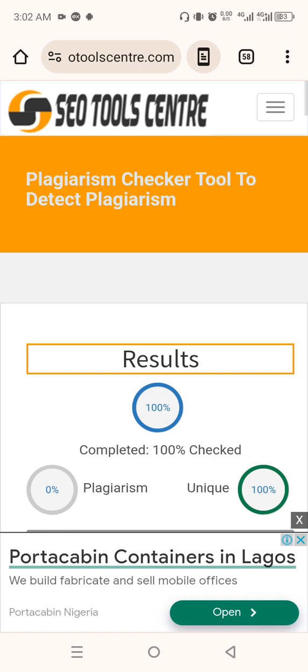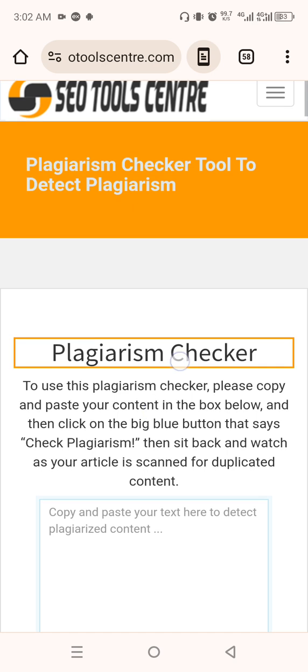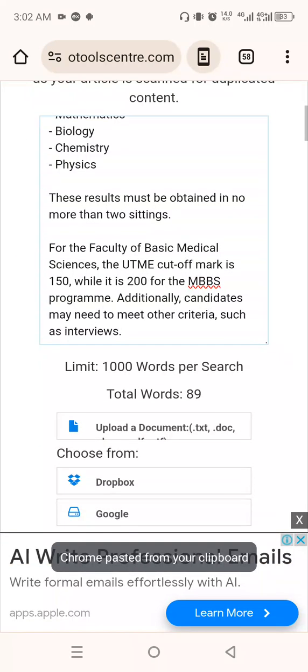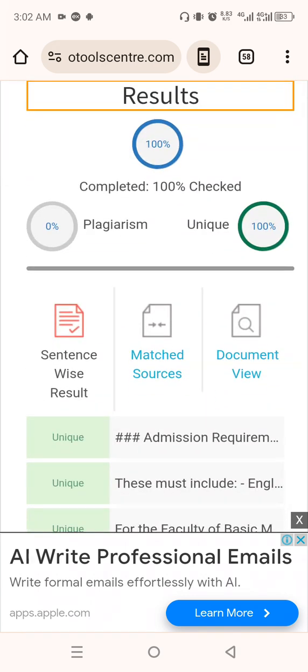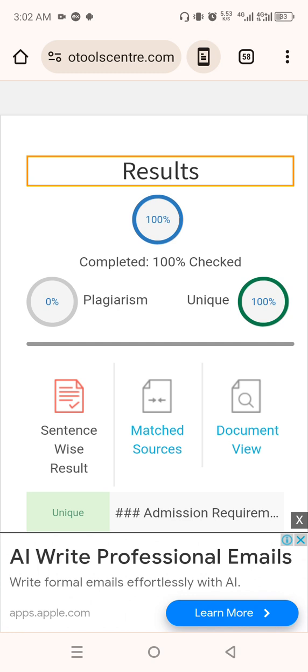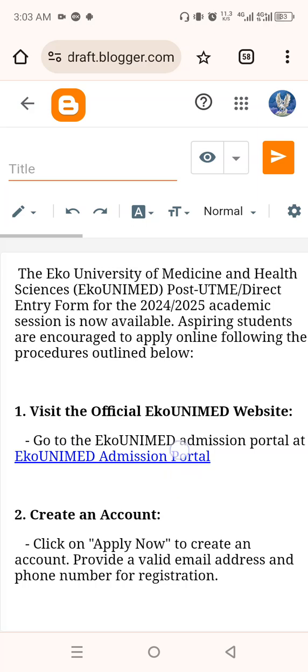The same way, just go back to the plagiarism checker. Okay, let's run a quick check. You can see it's 100% unique. Everything has been rewritten. So what you want to do now is to move to your blog where you are posting. You can see I've been posting here.